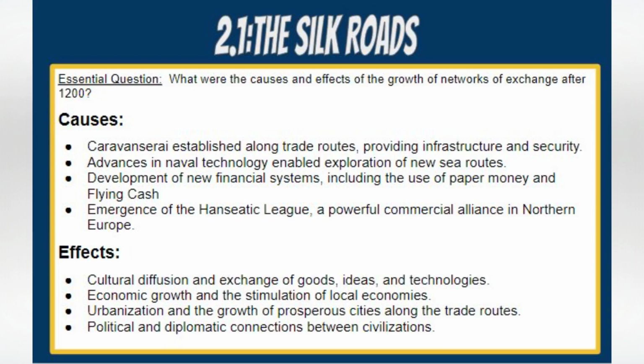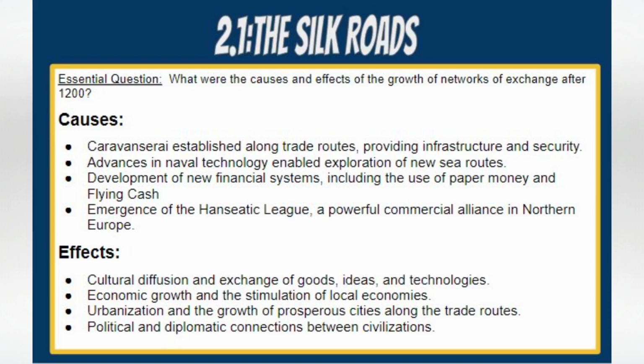Ships capable of carrying larger cargoes and traveling longer distances allowed merchants to engage in transoceanic trade, connecting different regions across the world. The growth of maritime trade complemented the Silk Road's land-based exchange, facilitating the integration of various regions into a global trading network.